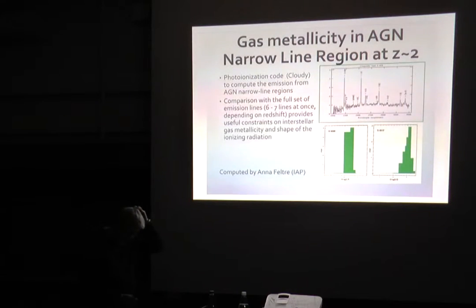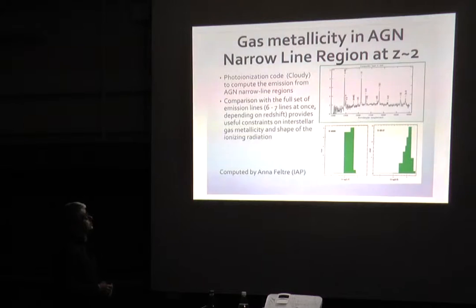Then I met Anna Feltre, who is working at IRAP with Stéphane Charlot. She is an expert in photoionization codes, and they are trying to fit the ultraviolet spectra of star-forming galaxies and AGN with photoionization models. So they have the models, and we have the data.